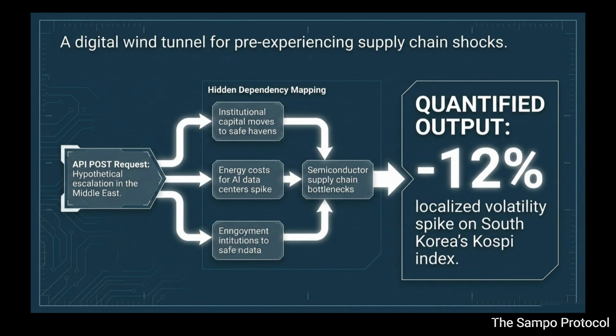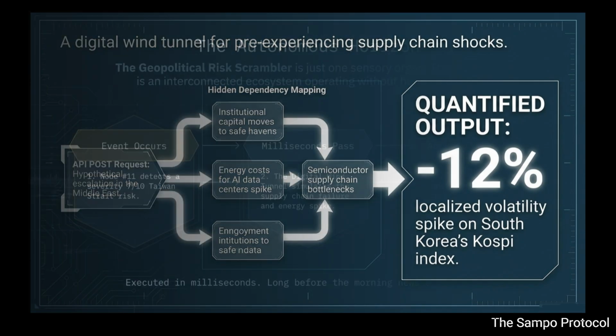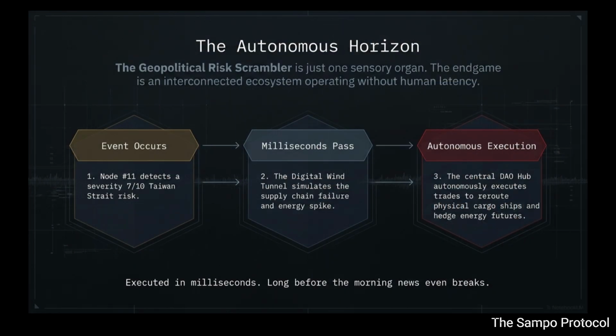Let's remind everyone how it did that, because the mechanism is what's so staggering here. Yeah, go ahead. It wasn't just reading news headlines. The AI mapped out the causality chain. Like, a conflict in the Middle East disrupts specific shipping lanes. That creates a micro shortage in petroleum products needed for a very specific type of resin used in semiconductor manufacturing.